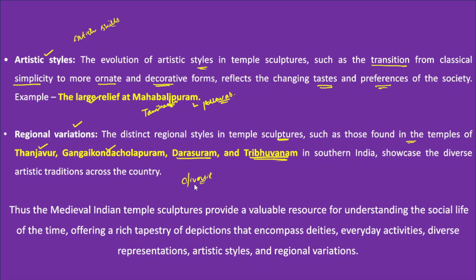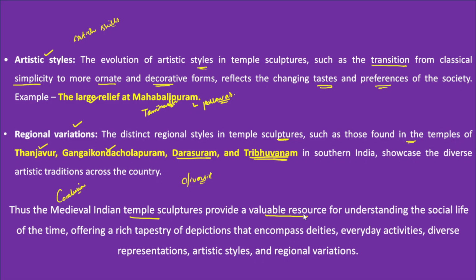Since India has a huge geographical extent, you can observe diverse artistic traditions across the country. While writing the conclusion for this answer, you simply conclude the importance of the sculptural tradition in Indian art. Medieval Indian temple sculptures provide a valuable resource for understanding social life.